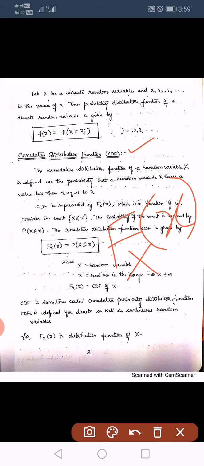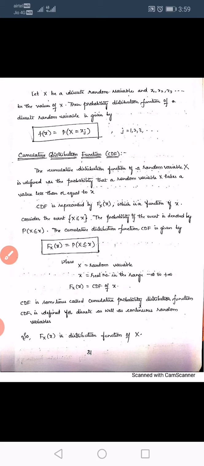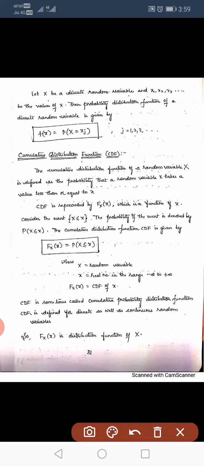Sometimes we call it cumulative probability distribution function. That means both are almost the same, probability distribution function and cumulative distribution function. See here, cumulative distribution function Fx of x equals probability of capital X less than or equal to x. It contains the random variable X taking values less than or equal to x. This is called the cumulative distribution function, and we know that it is also called the cumulative probability distribution function.